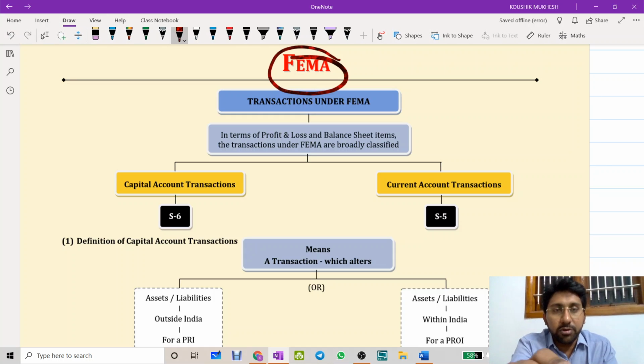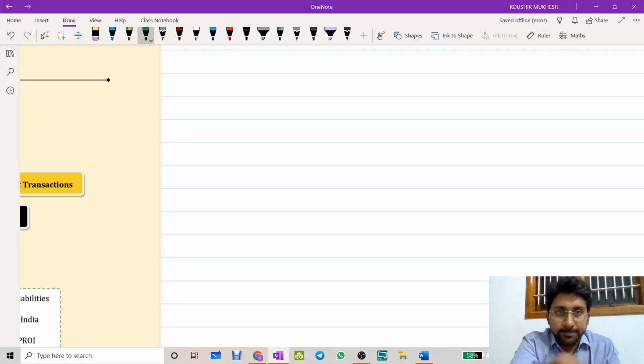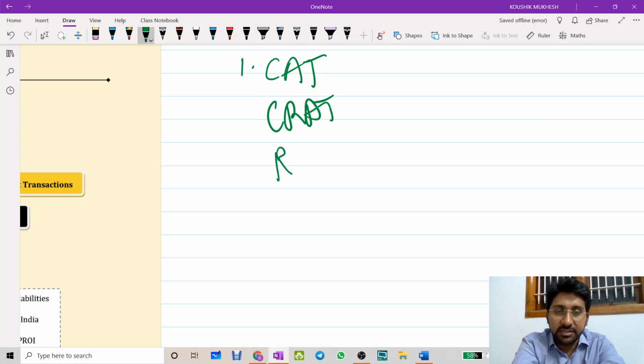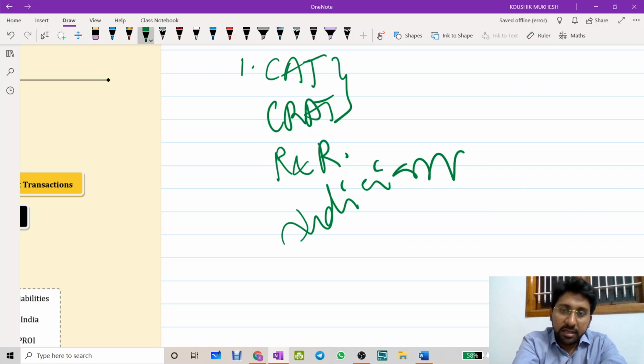So today we are going to deal with the conclusion to the chapter called the Foreign Exchange Management Act, 1999. Today's topics will be, as already announced, the transactions under FEMA, being the capital account transactions and current account transactions. Realization and repatriation concept is the next one, and the last one will be the judiciary.